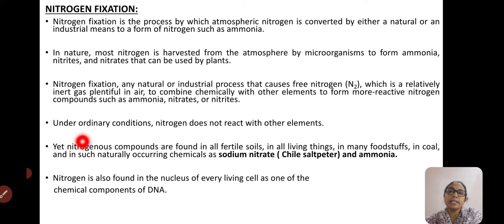Under ordinary conditions, nitrogen does not react with other elements. So that's why we need to provide higher temperature and pressure. And one more important thing: during the 19th century, during the world wars, there was an important need for a nitrogen source to feed the agriculture sector.